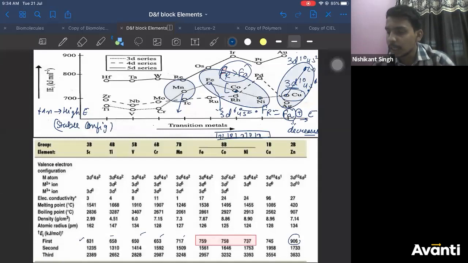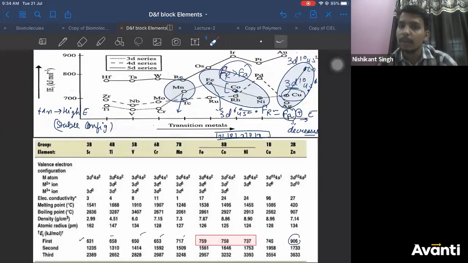Your question should be, sir, from nickel to copper atomic radii increases, so ionization energy should decrease. But why from nickel to copper ionization energy decreases, and from copper to zinc it increases even more? Yes, Ganesh. Very good. So you would say because copper has what configuration? 3d10, fulfilled D subshell. What about zinc? Fulfilled D, fulfilled S.